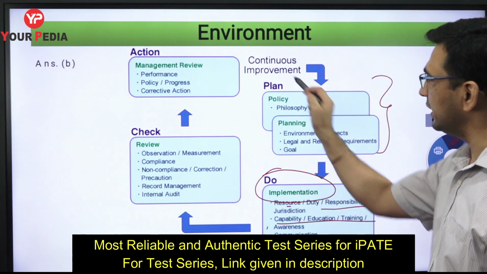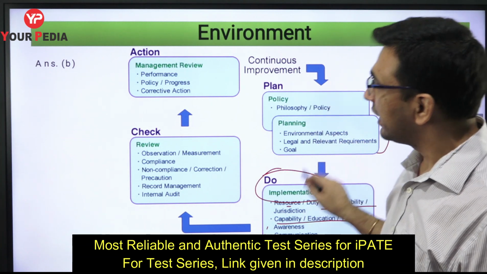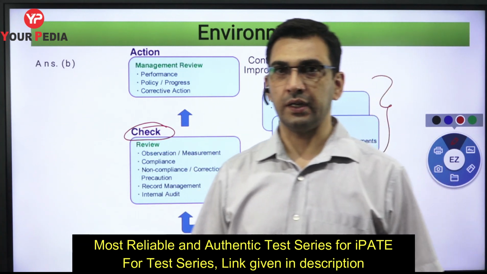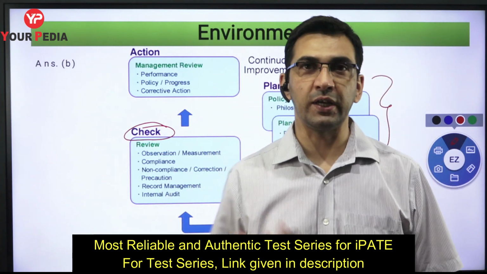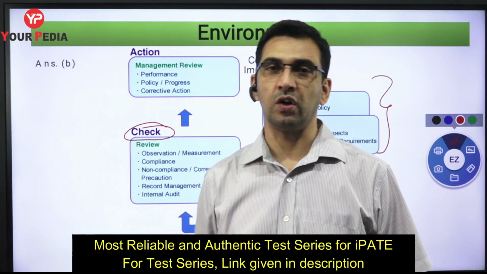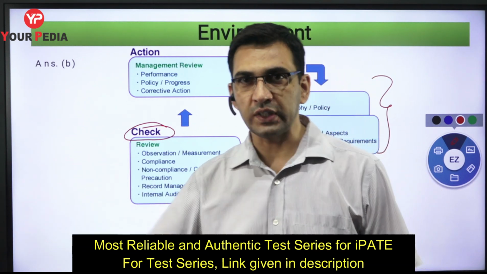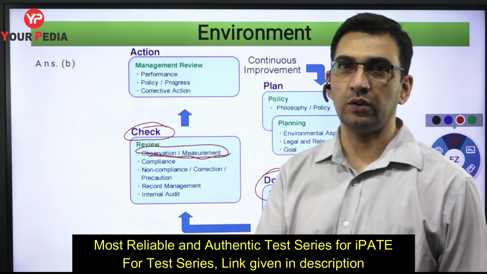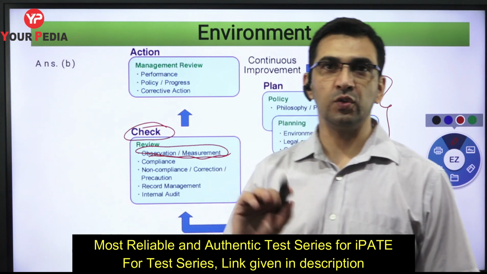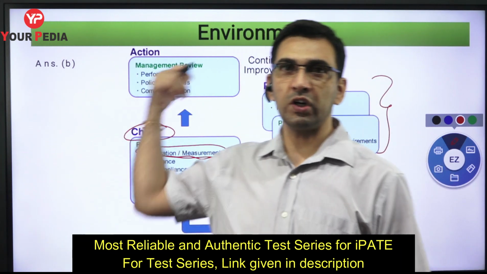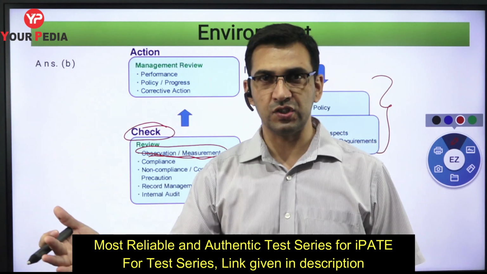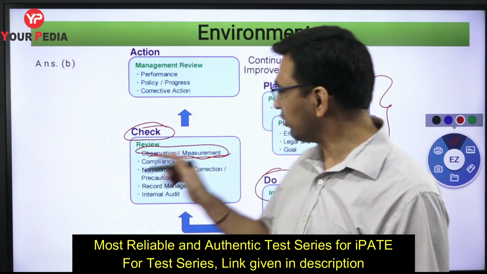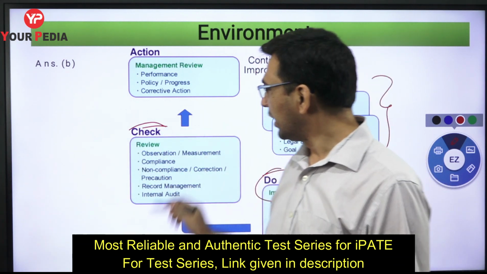Here, planning means policy or plan making, then the implementation stage, and then the third stage is check. Once you start implementing, now you have to monitor it and check things, whether there is any deviation or not, what you had planned, what is coming out. See, observation and measurement. Measure whatever activity you are carrying out. Until you measure it, you will not be able to tell what you had planned and what you had achieved. How will you come to know? Only when you monitor and carry out the measurement.